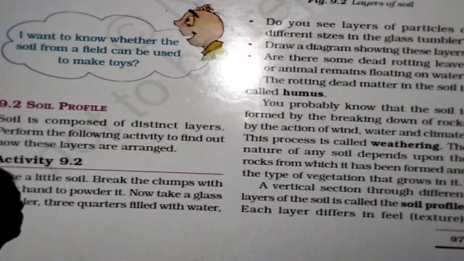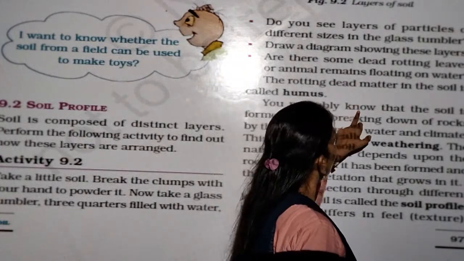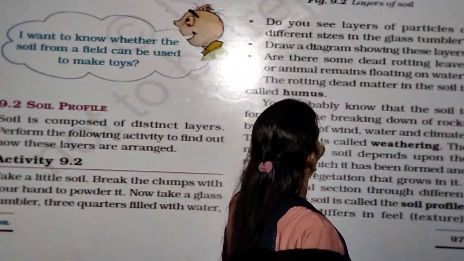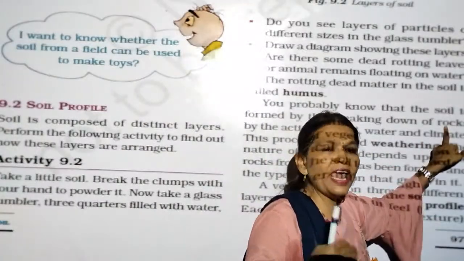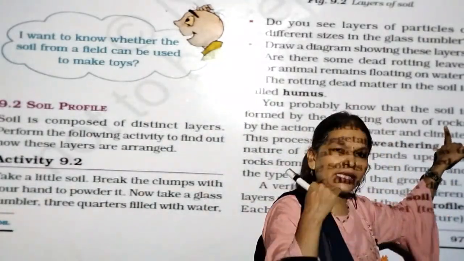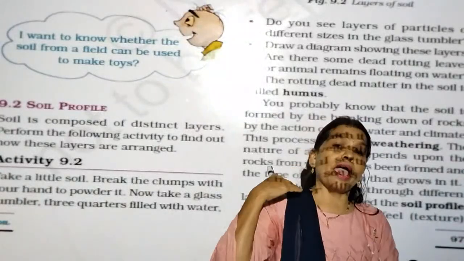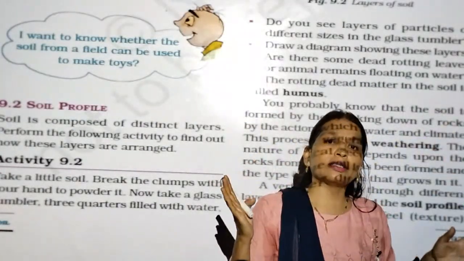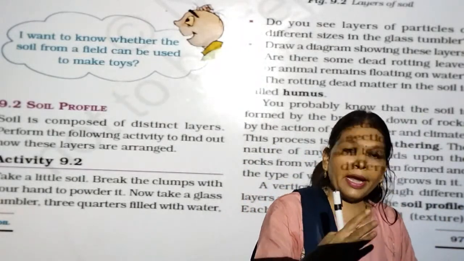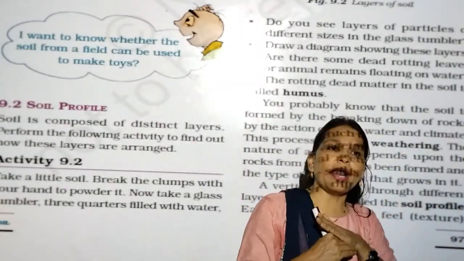So, you probably know that soil is formed by the breaking down of rocks. Big mountains and big rocks are there. Due to heavy temperature in the daytime, the rocks get heated, and at night they cool down.